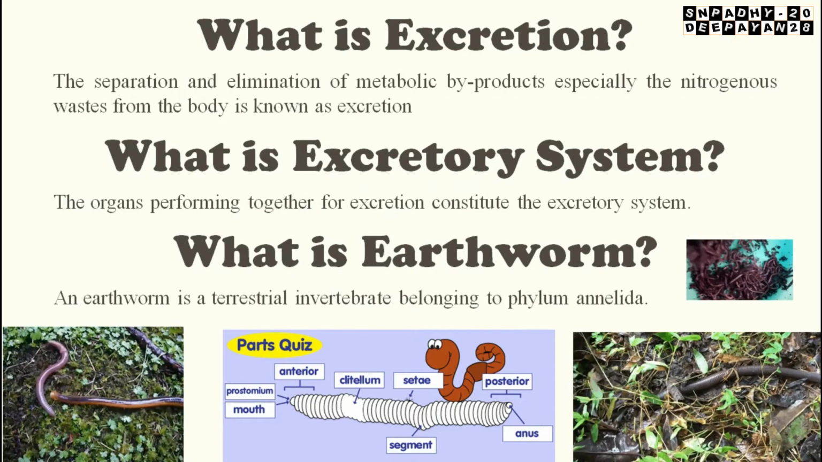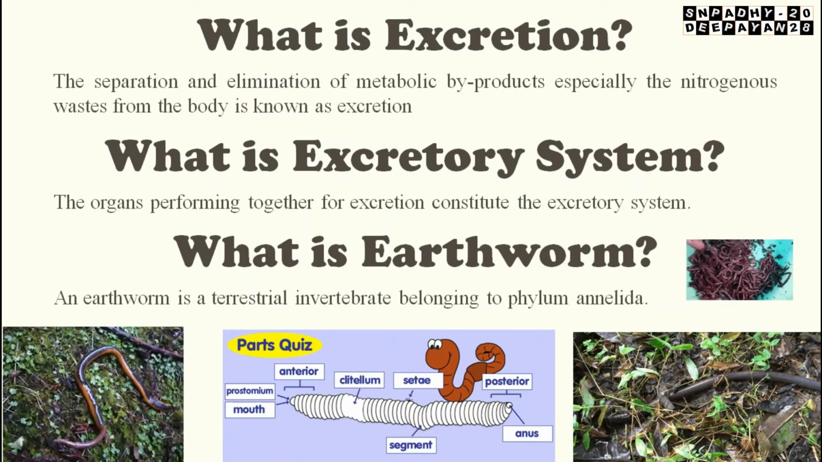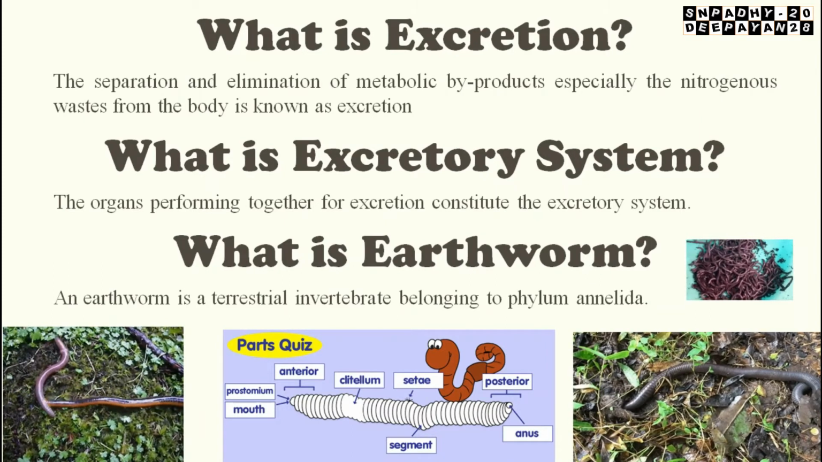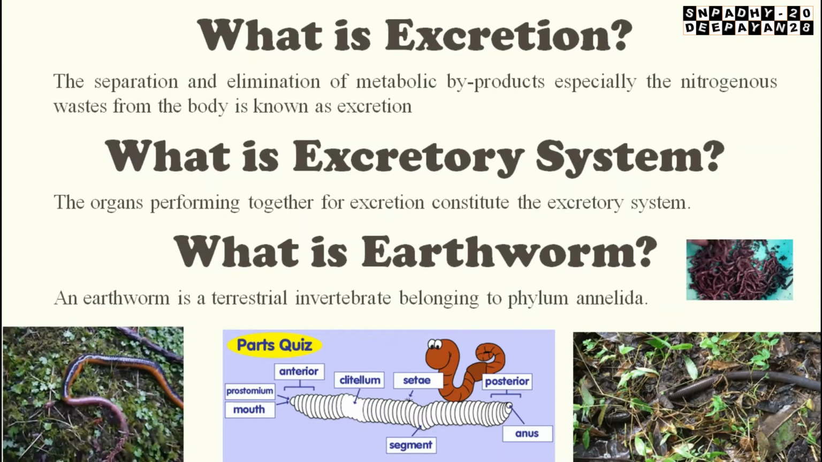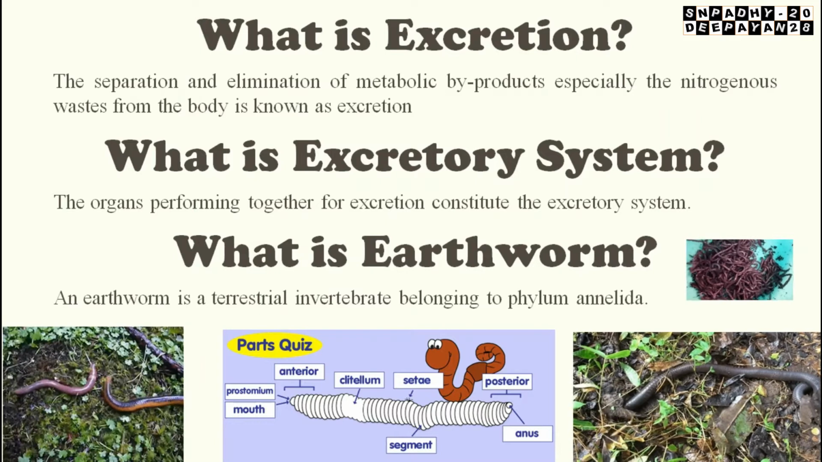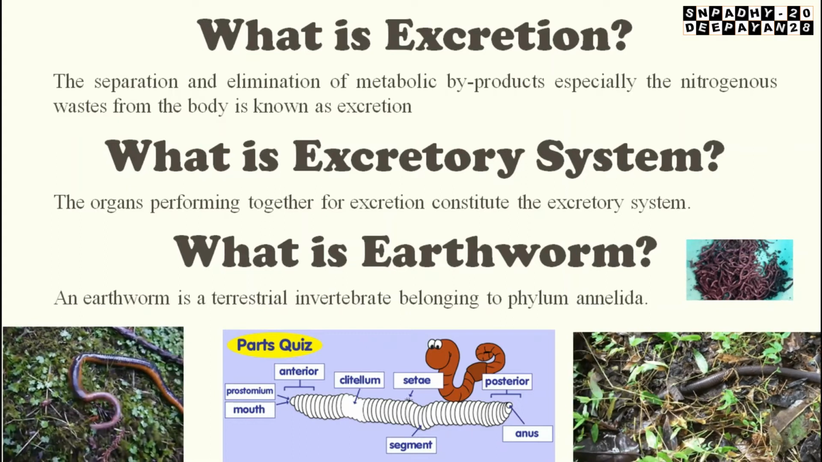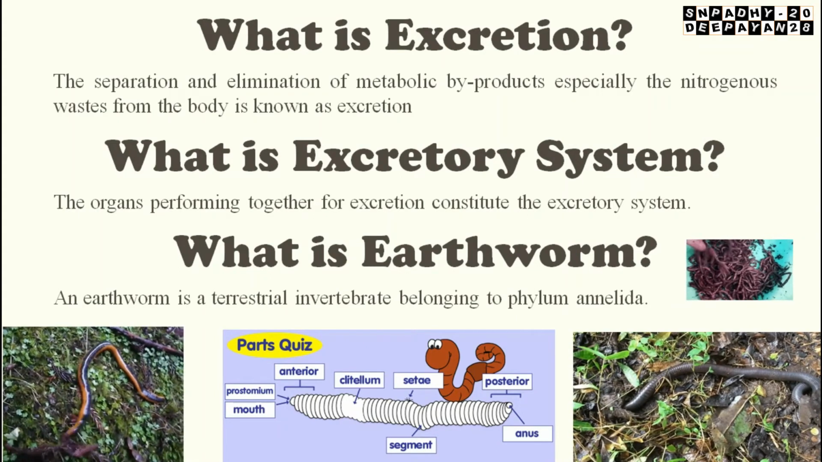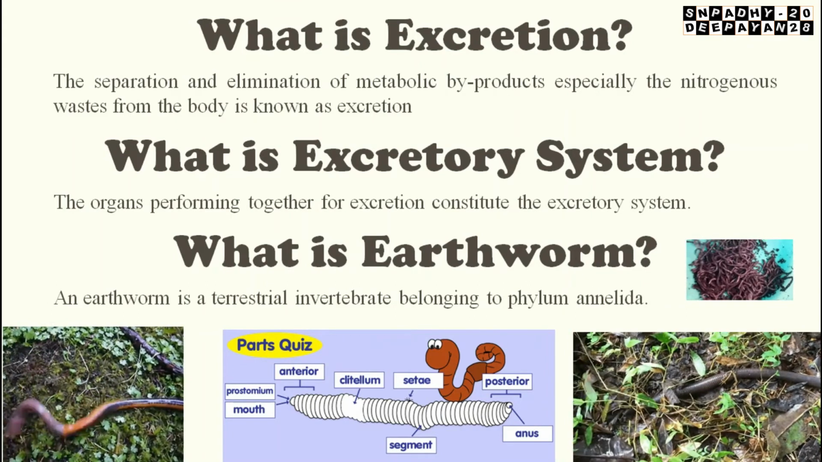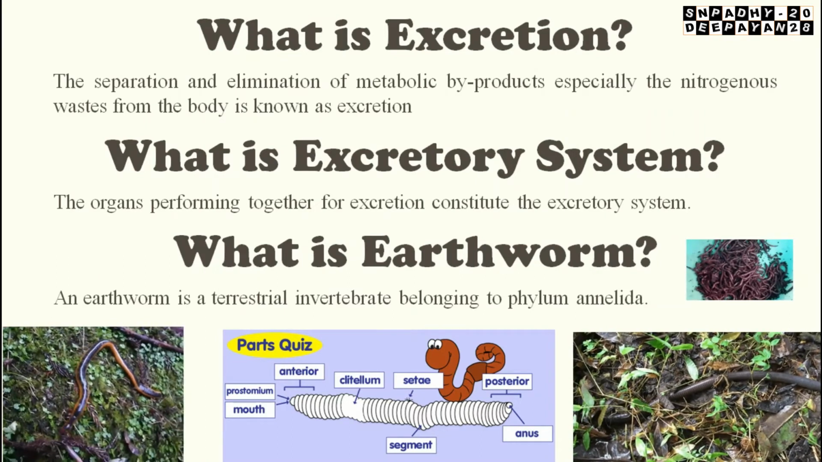So what is excretion? The separation and elimination of those metabolic byproducts, especially nitrogenous products in the form of nitrogenous substances like urea, uric acid. In insects it is somewhere ammonia, somewhere allantoin, so many are there. Anyway, removal of those waste materials is known as excretion, and whatever organs are responsible for that are known as excretory organs, and the whole coordination of these different organs responsible for excretion is collectively known as the excretory system.